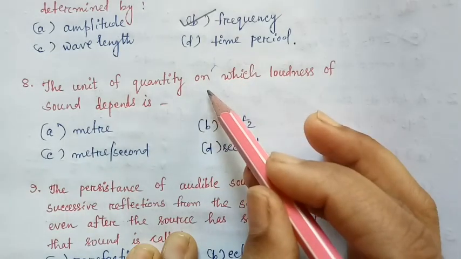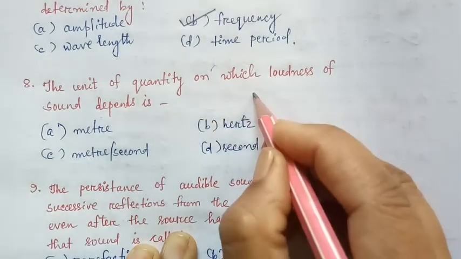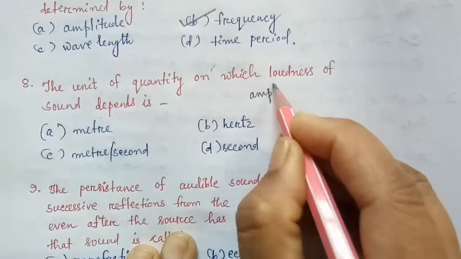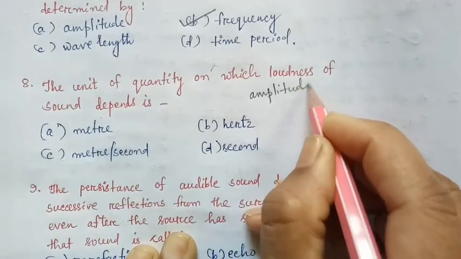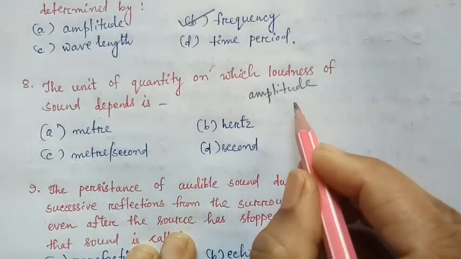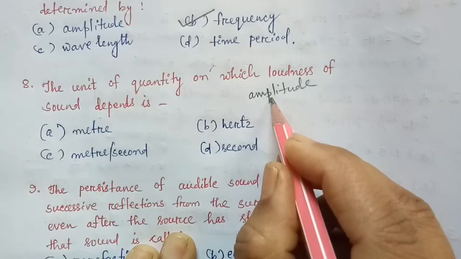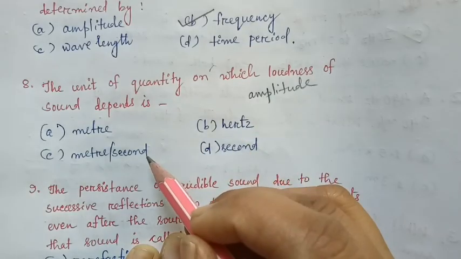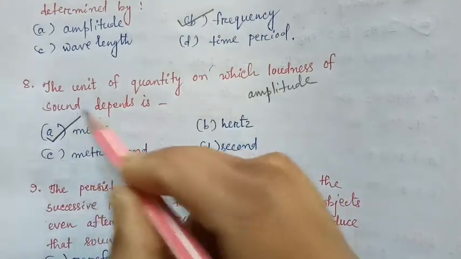Loudness of sound depends upon amplitude. So unit of amplitude is meter. Option A.